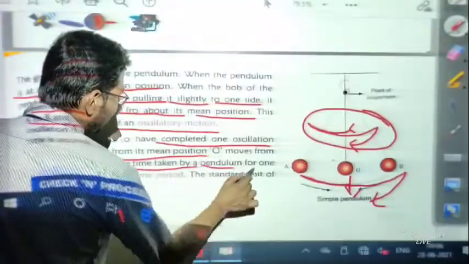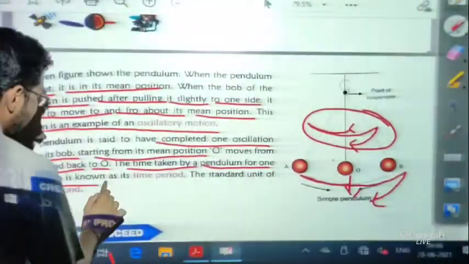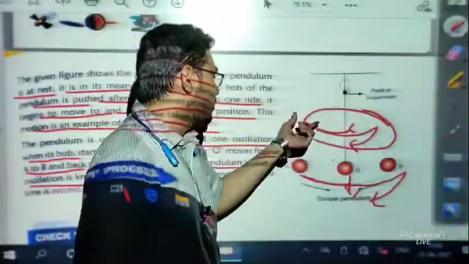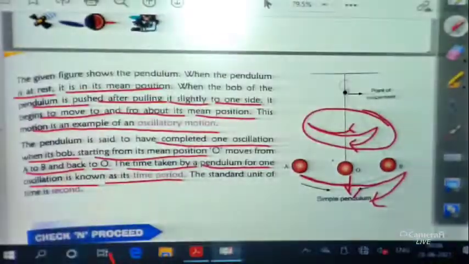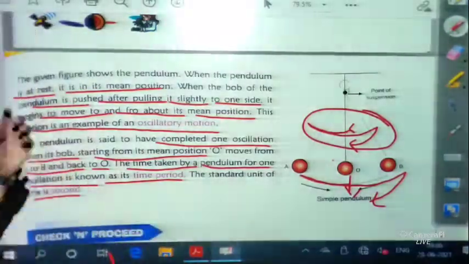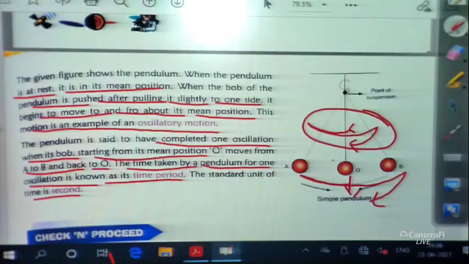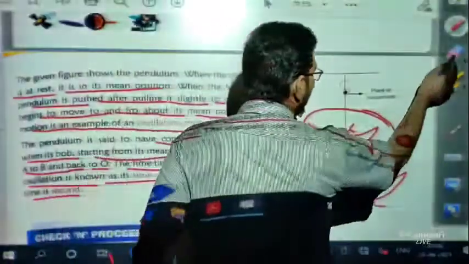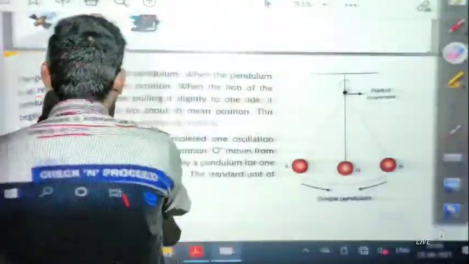The time taken by a pendulum for one complete oscillation is known as time period. Definitely, if you can measure the time of one complete oscillation, then this time will give you the time period. The standard unit of time is second. You have known in the SI unit also the standard unit of time is second. Okay. So these are a few things which you have to know about the simple pendulum.